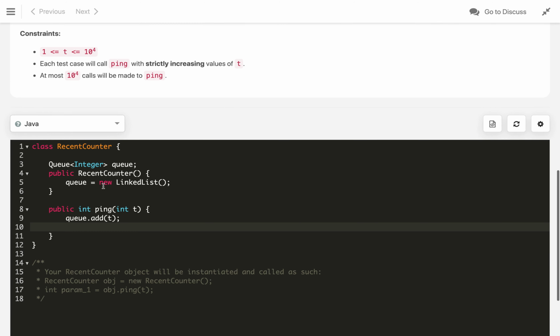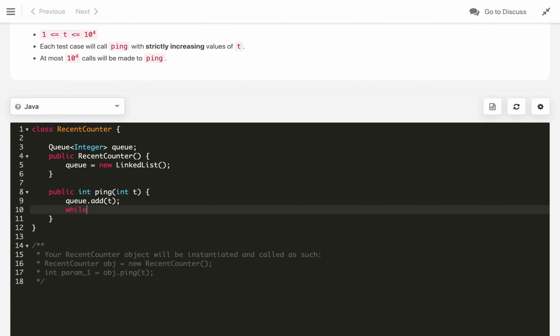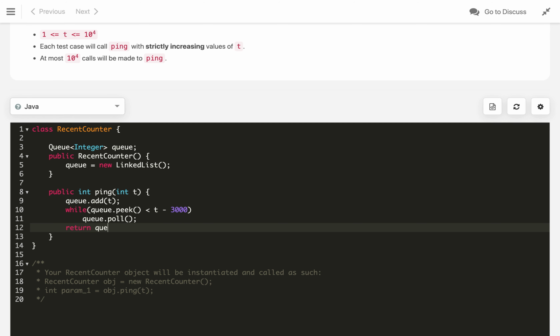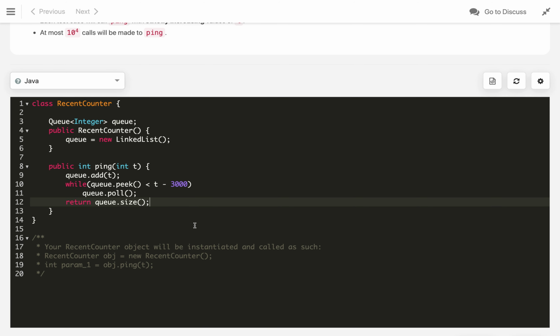Hence we also need to remove the old calls. We check the peek element, the element at the front of the queue, and if it is less than t minus 3000, we remove that element with q.poll. We keep removing until then, and in the end we just return the size of our queue. This will be the number of calls in that time frame.